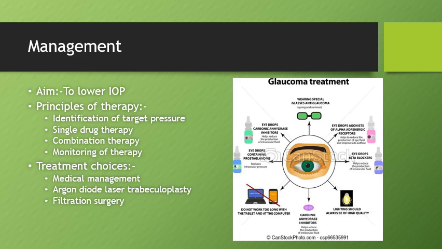that is, miosis is caused, and constriction of the longitudinal fibers of the ciliary muscles which open the trabecular meshwork, and contraction of the circular fibers of ciliary muscles, relaxing the zonular tension on the lens equator. Pilocarpine is the most commonly used cholinergic drug, and the indications of the cholinergic drugs include acute and chronic narrow angle glaucoma, open angle glaucoma, and prophylaxis of the primary angle closure glaucoma.